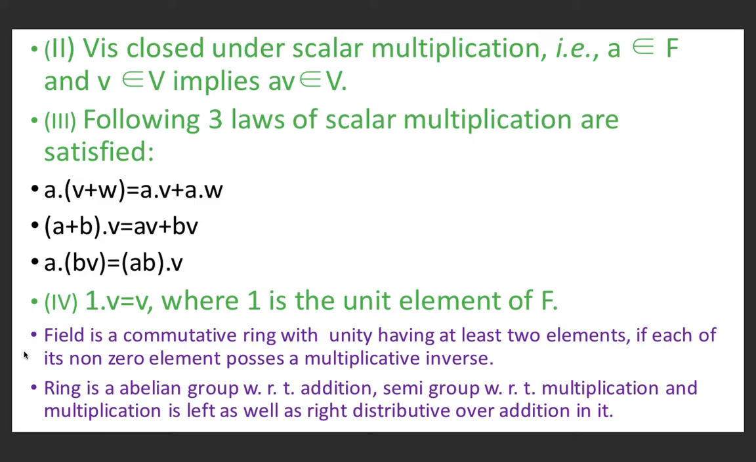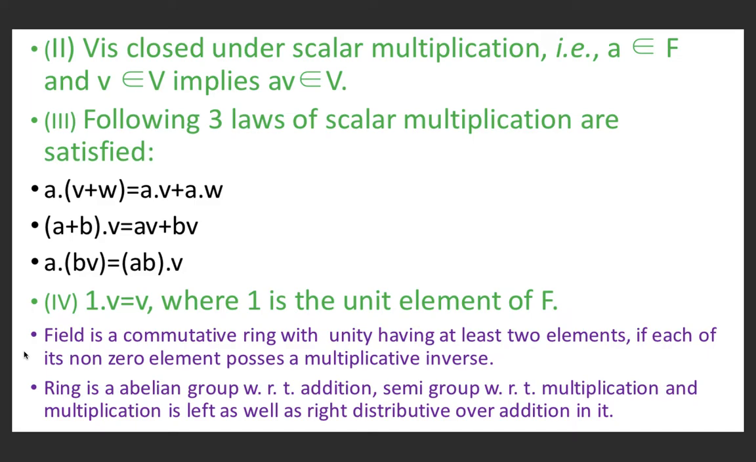The third is that the following laws of scalar multiplication are satisfied. That is, a into (v plus w) is equal to av plus aw. (a plus b) into v is equal to av plus bv. And a into (bv) is equal to (ab) into v. In addition to these, one more property: 1 into v is equal to v, where 1 is the unit element of F and 1 is a multiplicative identity for the set V.